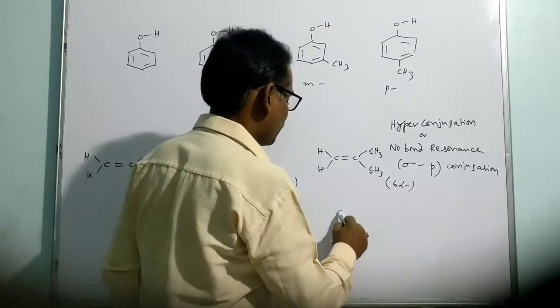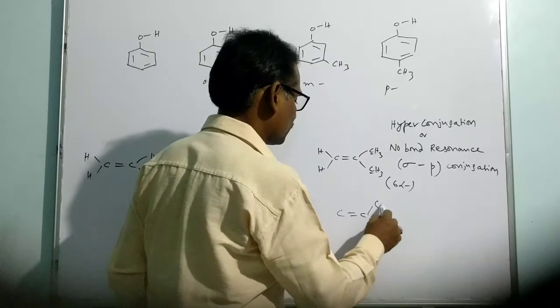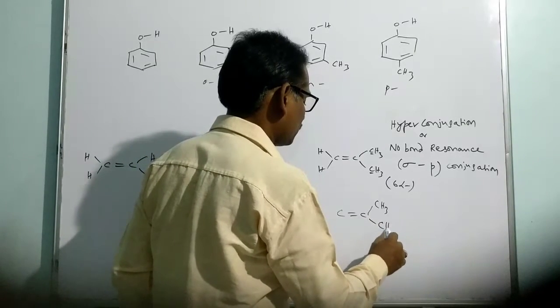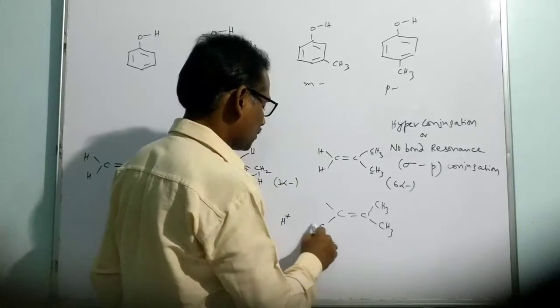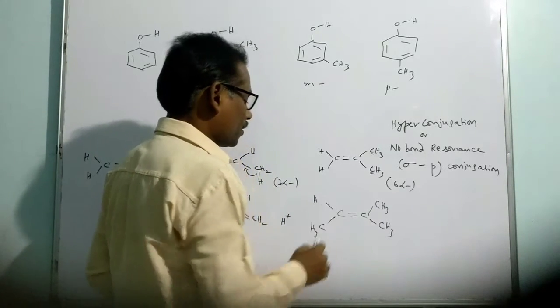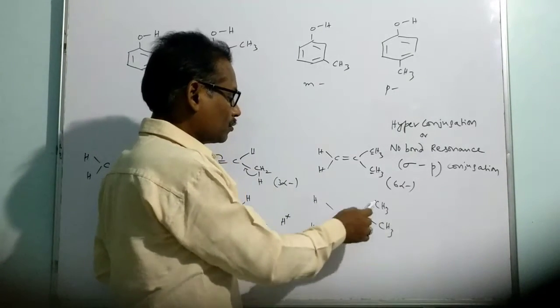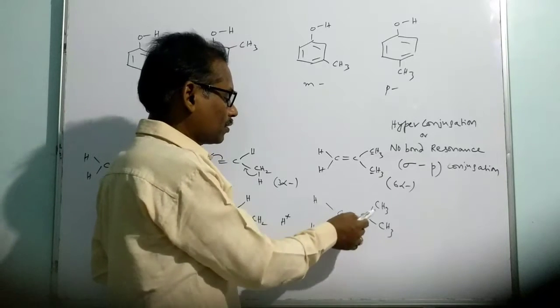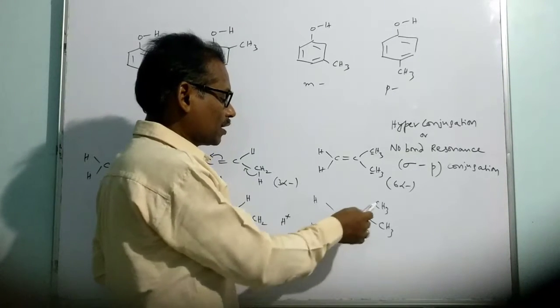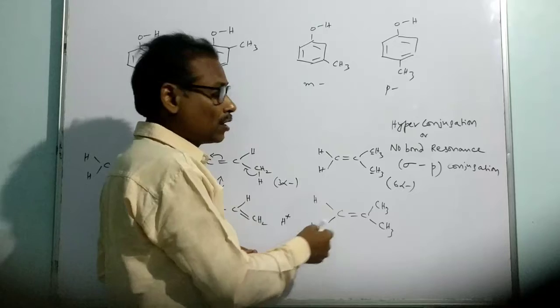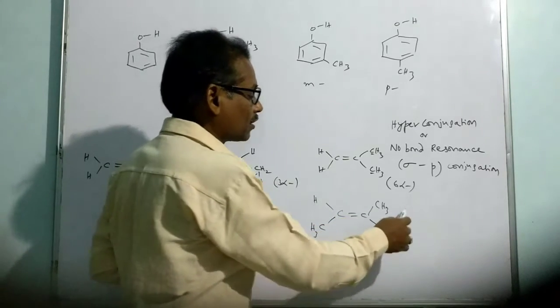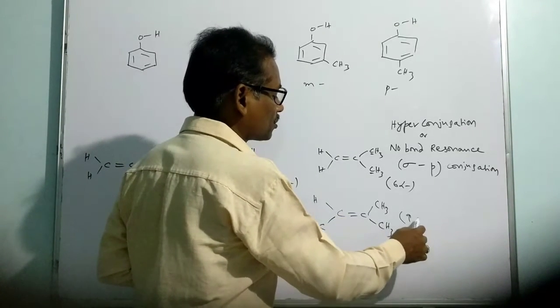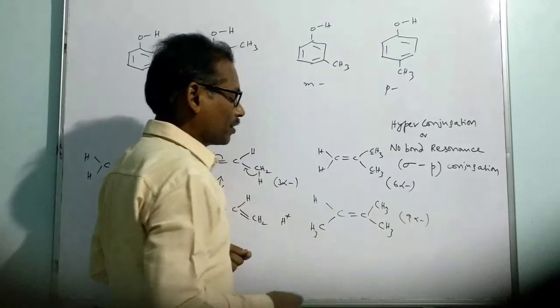So let me write one more alkene, a substituted alkene. Here one more CH3 is substituted. Now we have 3 alpha carbons, each alpha carbon has 3 hydrogens, totally 9 alpha hydrogens are there. So we have 9 hyperconjugation structures because of 9 alpha hydrogens.